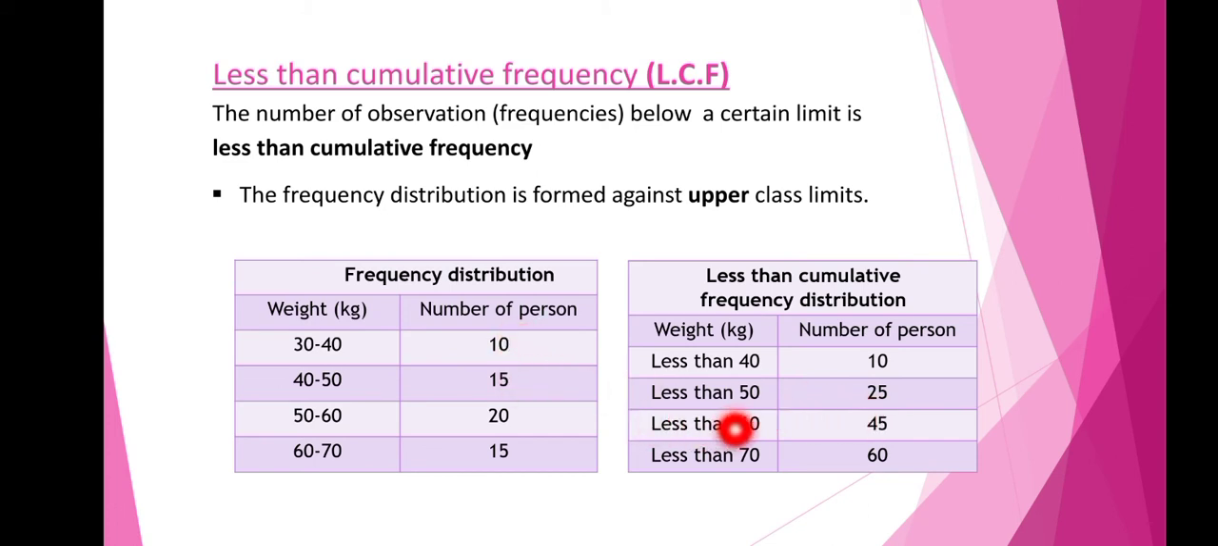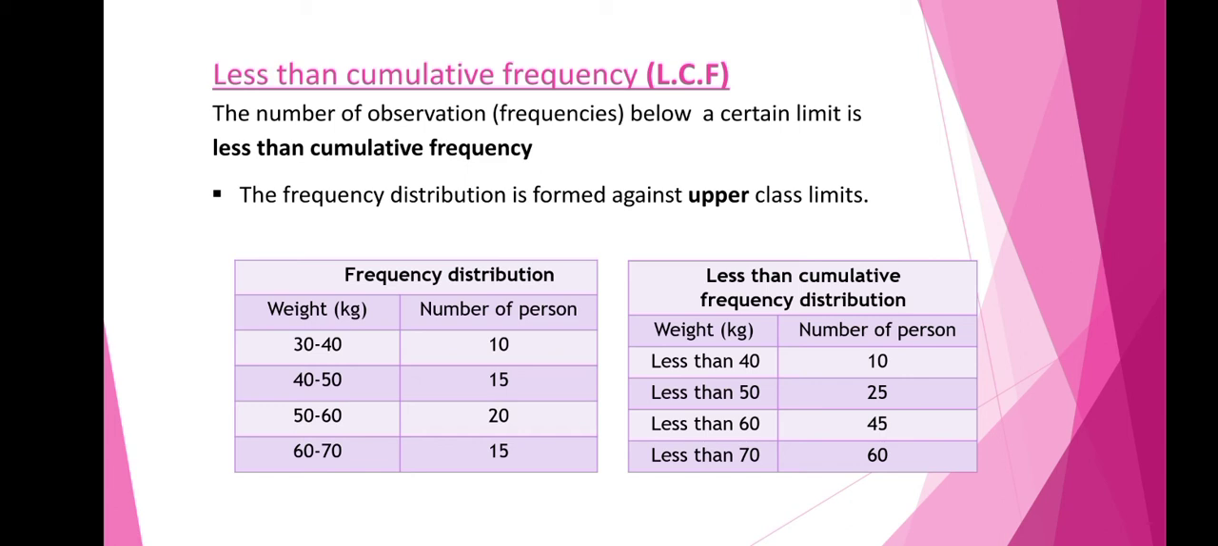And in the next class we have less than 60. So here it includes all the three frequencies, that is 10 plus 15 plus 20. We get 45. So here the last frequency should match. That is, this 60 should match with the total frequency. Total of this is 60. So that we'll come to know whether our problem is right or not.